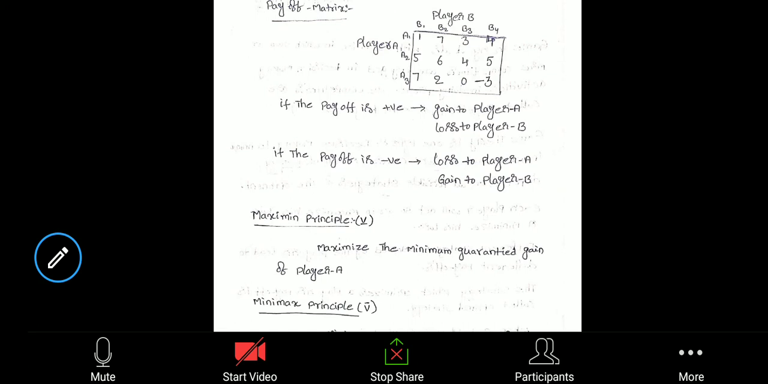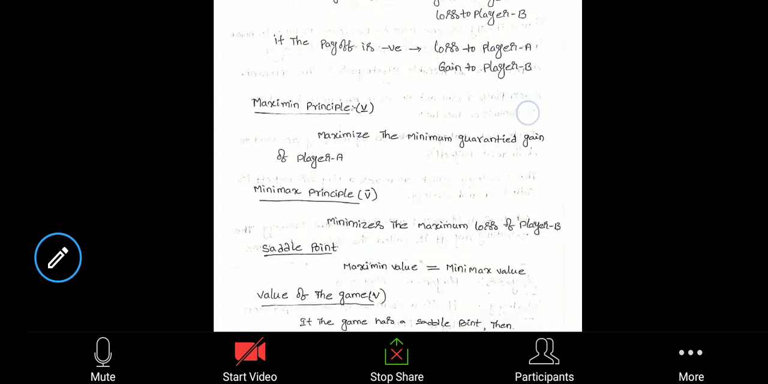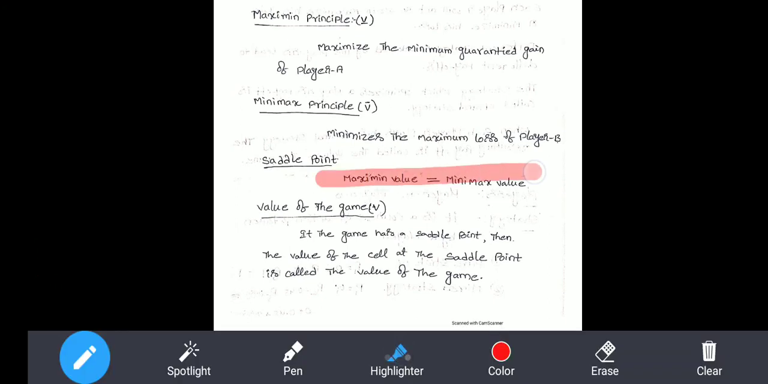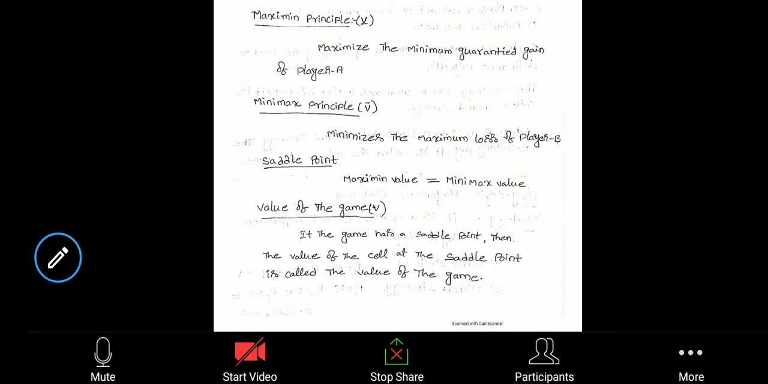Next will be the saddle point, where the intersection of these two will be obtained. Where the maximum value and minimum value both intersect together, that point is called a saddle point. That is also called the minimax: maximin value equals minimax value. Next will be the value of the game. Where the saddle point is obtained, that payoff value is called the value of the game.